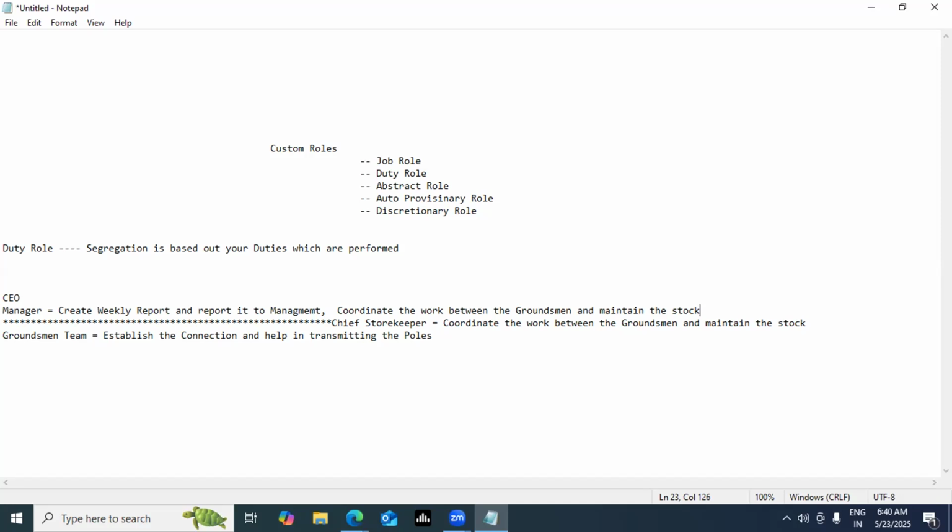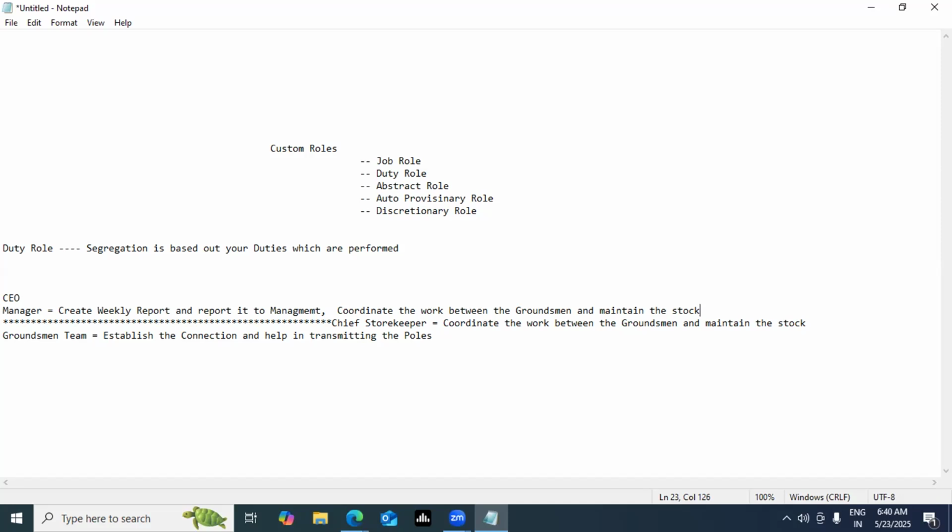So here segregation does not happen based on designation. Segregation happens based on the duties which are getting performed. Have this example in your mind. Whenever there's a segregation of duties, that means duties are transferred to another person or user, we call them duty roles, guys.